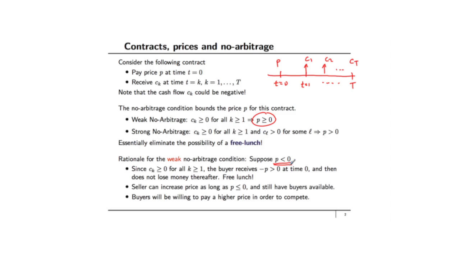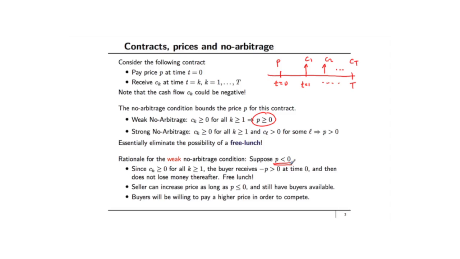Why can't this happen? This cannot happen because if there is such a contract such that P is less than 0, then the seller of such a contract will start increasing the price. It's a bad deal for the seller. The seller will keep increasing the price. But for any price P less than 0, this is a very good deal for the buyer. So the buyers are still going to be there. And the seller would keep increasing the price until P hits 0. At least.